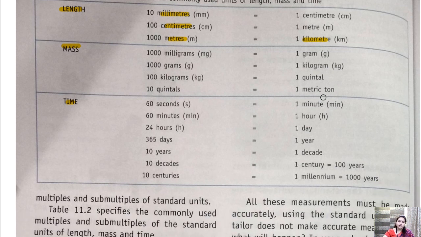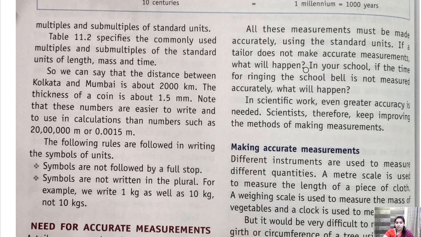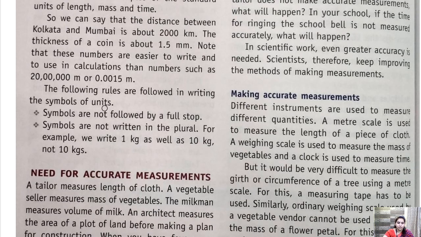So children, every unit that is mentioned here is symbolized by a symbol. Like centimeter is written as cm, meter is written as m, millimeter is written as mm, and kilometer is written as km. So there is a certain rule to write these units. Let's see what the rules are. Basically there are two rules.